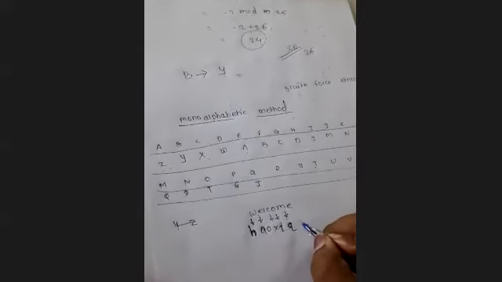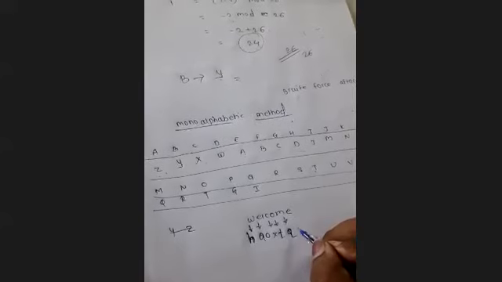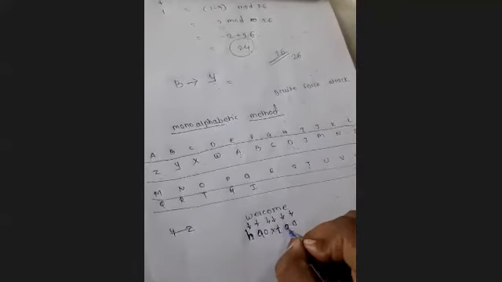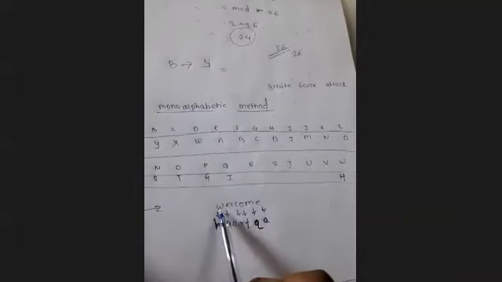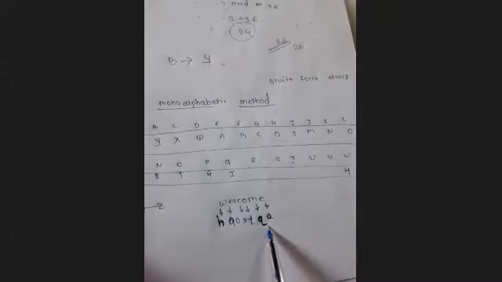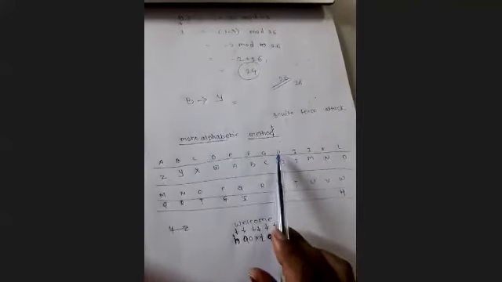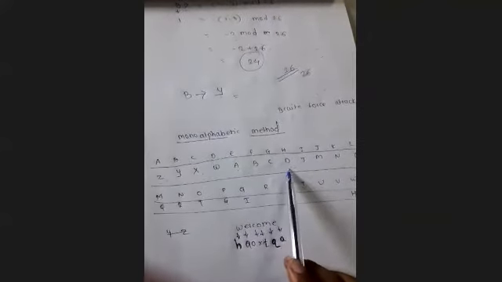And E is replaced with the ciphertext A. So what is M? Q. This is A. Okay? So in this way, simply we can replace the plain text with the ciphertext by using the predefined table where each and every letter will have some random substitute.